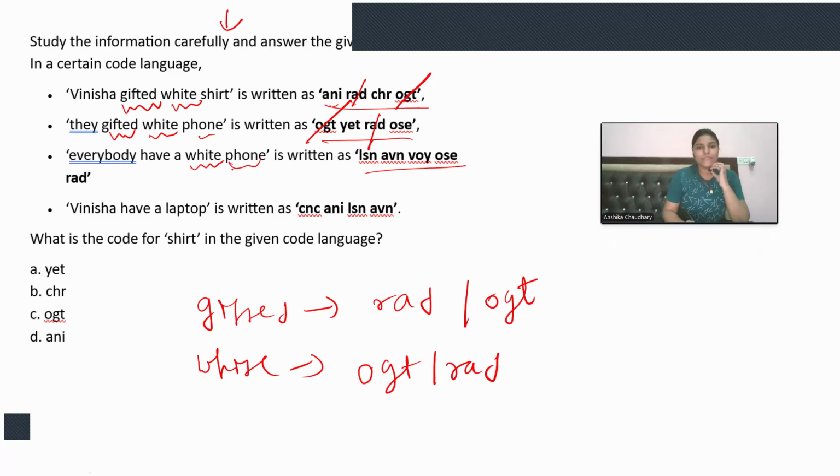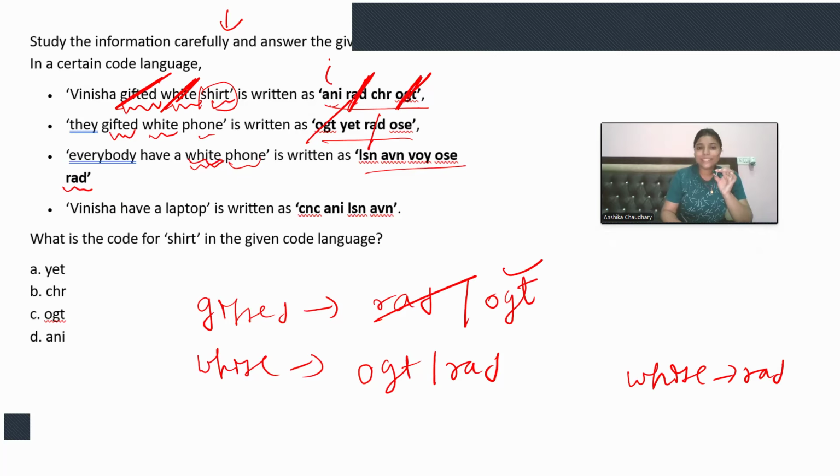But if I see that white is there in the third line also, and in the third line, one more word is there, red, right? So I'm sure that white is coded as red, and if white is coded as red, then OGT is coded as gifted. We are done with gifted and with white. Now we need to look for the shirt. We are done with red and OGT.